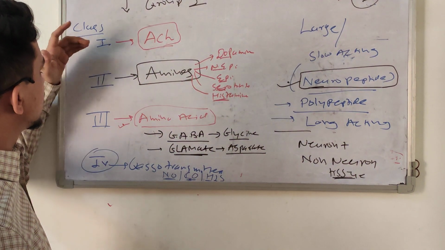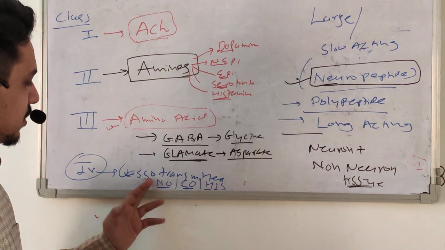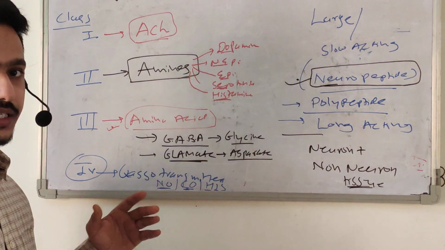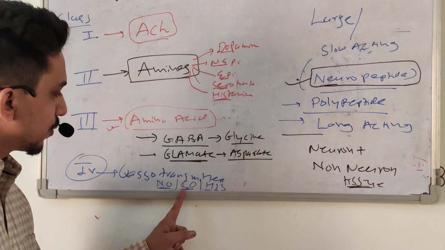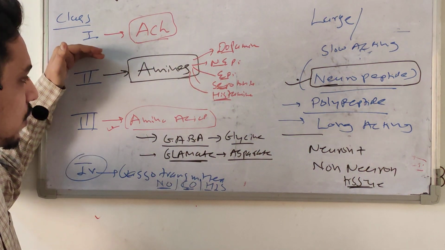First write down the class 1, 2, 3, 4. Class 4 is the gasotransmitters. It is nitric oxide. It is not nitrous oxide, which is N2O, laughing gas. It is nitric oxide, NO. There is also carbon monoxide and hydrogen sulfide. Okay. Class 1 is only one, acetylcholine.